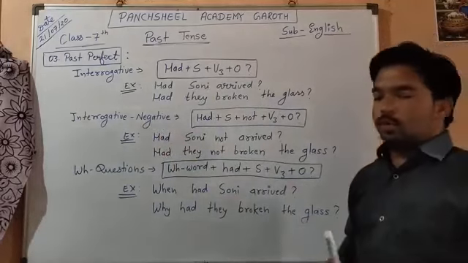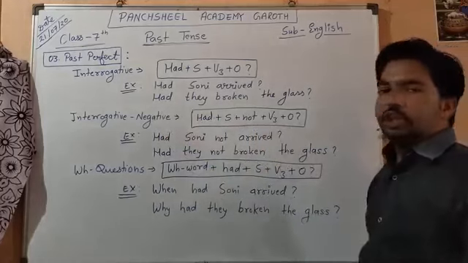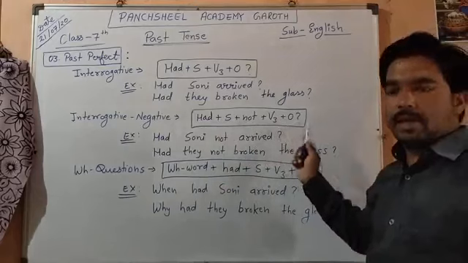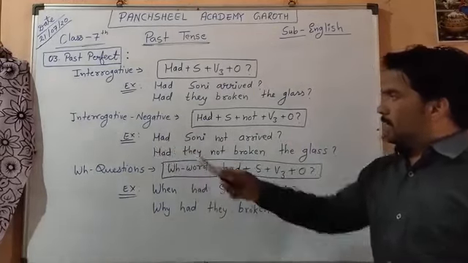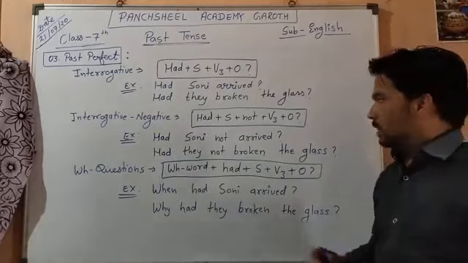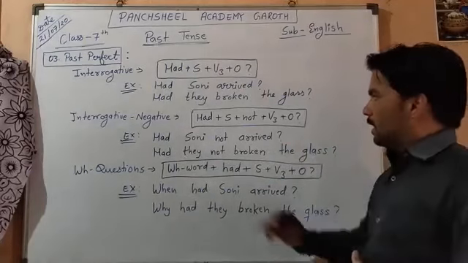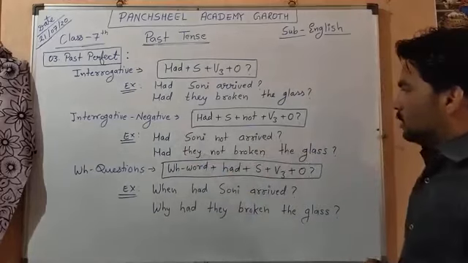Now interrogative negative. If we are making a negative, we have to put not in the structure. So had plus subject plus not plus third form of verb plus object. Example, had Sony not arrived, क्या सोनी नहीं आई. Had they not broken the glass, क्या उन्होंने ग्लास नहीं तोड़ा था. Again, had Sony not arrived, had they not broken the glass.